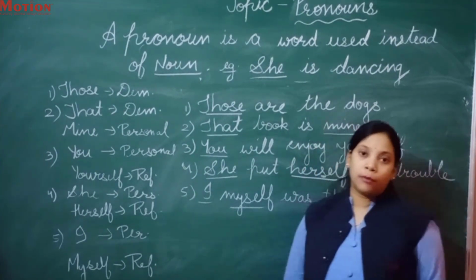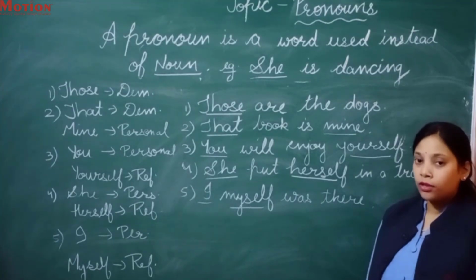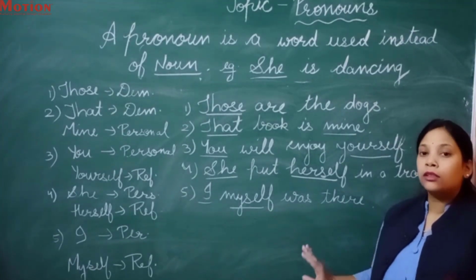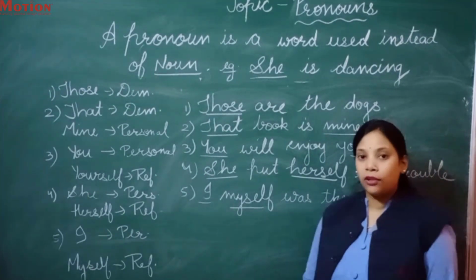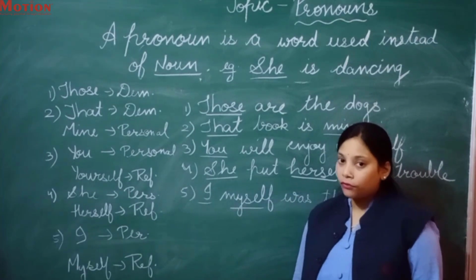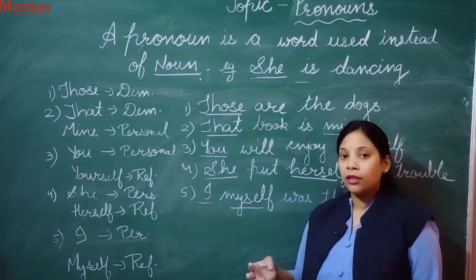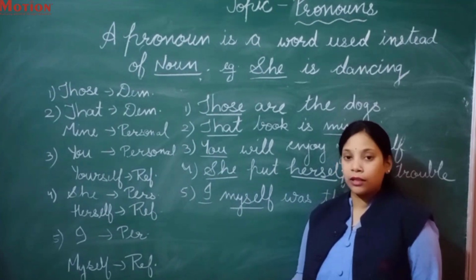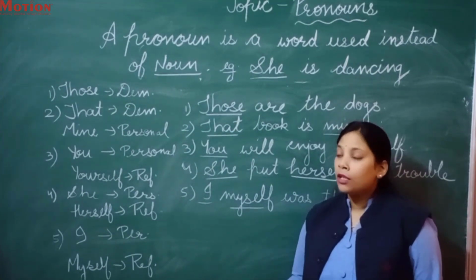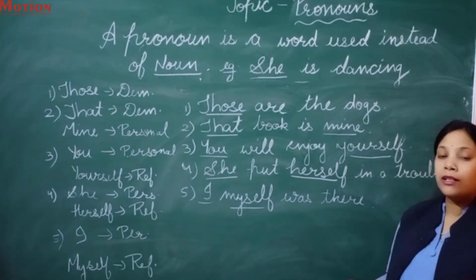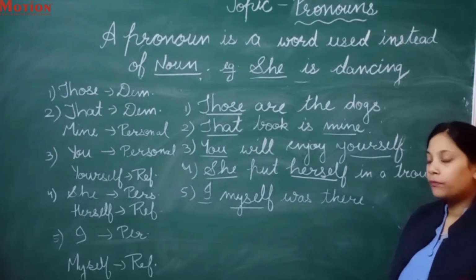Okay, next we have seen 3 types of pronouns: personal pronoun, reflexive or emphasizing pronoun, and demonstrative pronoun. We have seen many examples of them. So what is a personal pronoun? Personal pronouns are the persons, first, second, third person. Then the reflexive pronoun, the reflection of the pronoun, so that can be myself, herself, himself, ourselves, themselves, like that.